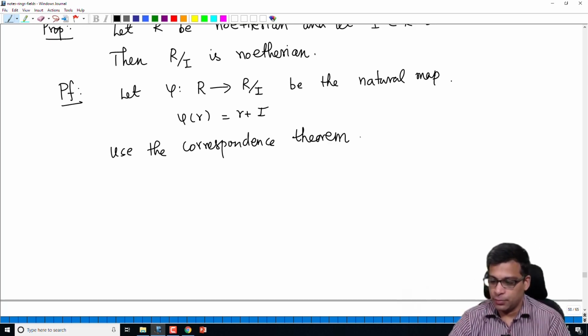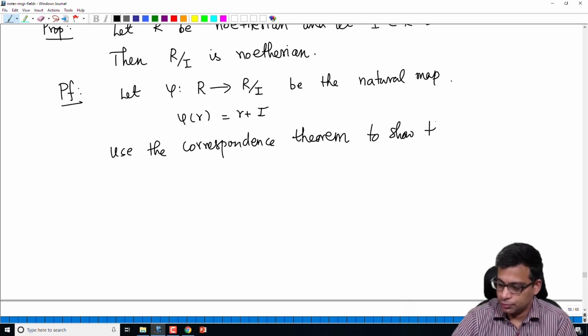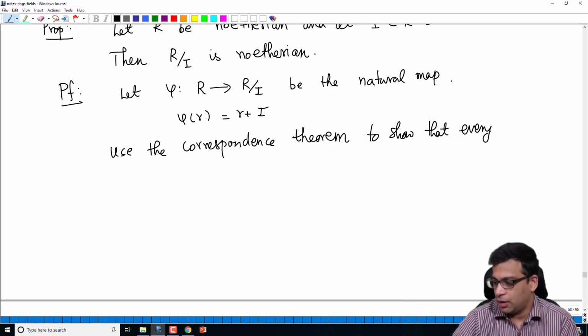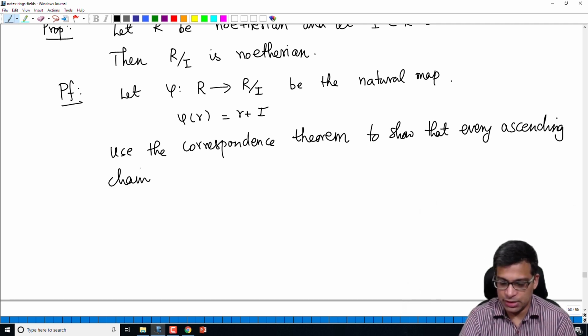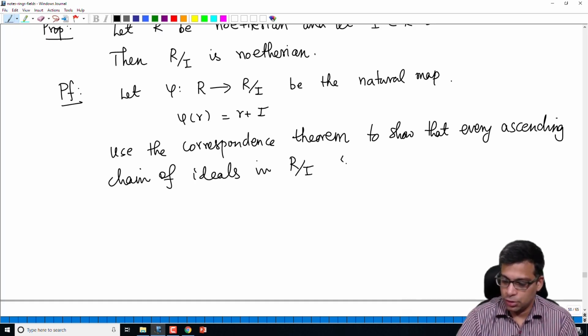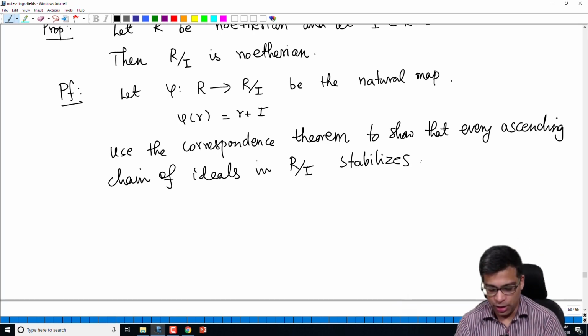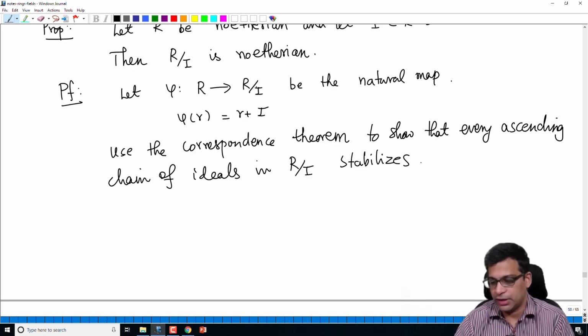Use the correspondence theorem to show that every ascending chain of ideals in R mod I stabilizes. Remember, a ring is Noetherian if and only if every ascending chain of ideals stabilizes in that ring. So to show that R mod I is Noetherian, it is enough to show that every ascending chain of ideals in R mod I stabilizes. So now how do we use the correspondence theorem to show that?